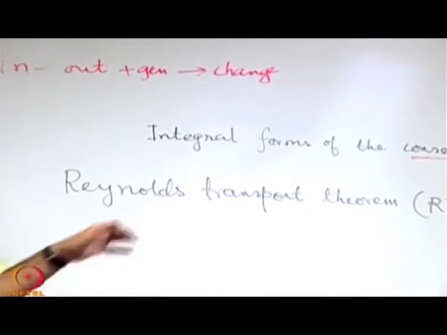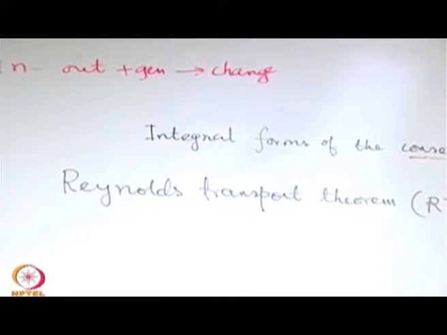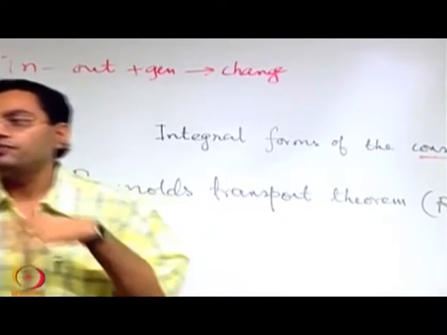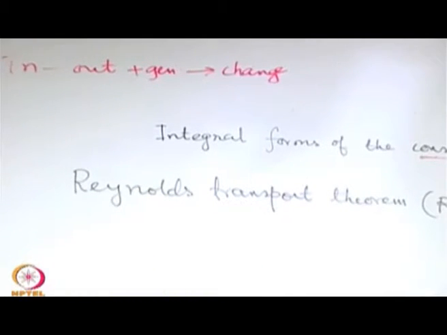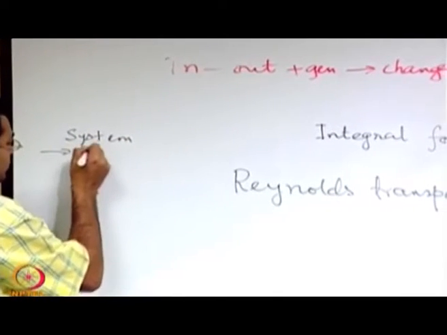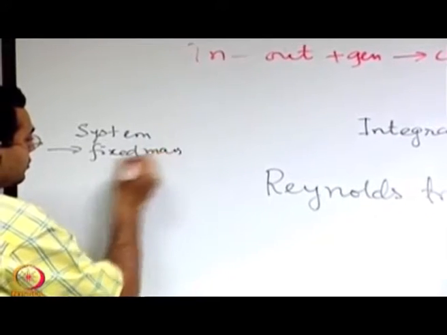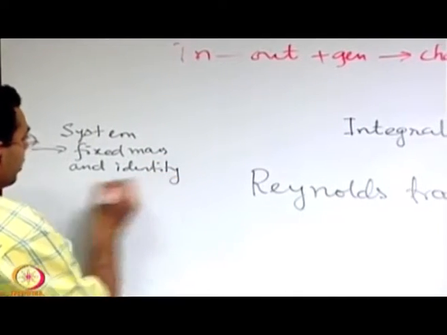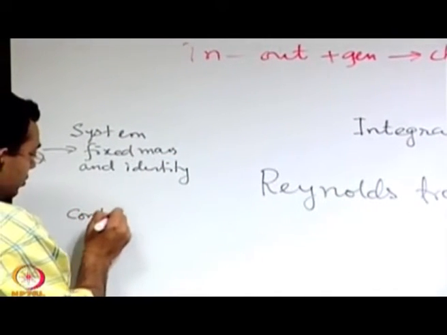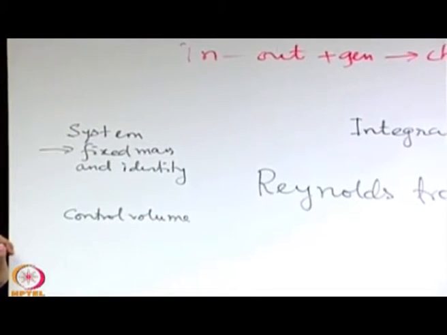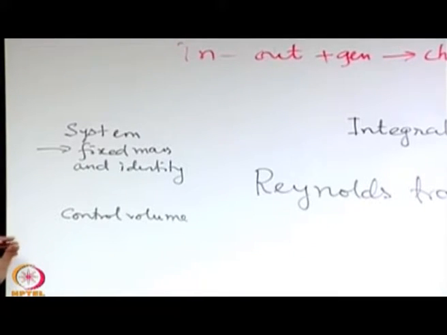On the other hand, all the basic equations which have been classically developed in mechanics are not based on a control volume, but on something of a fixed mass and identity, which we call a system, that also we have discussed earlier. So, we have a system which is of fixed mass and identity, and we have a control volume, which is an identified region in space across which any mass, energy or whatever can flow.